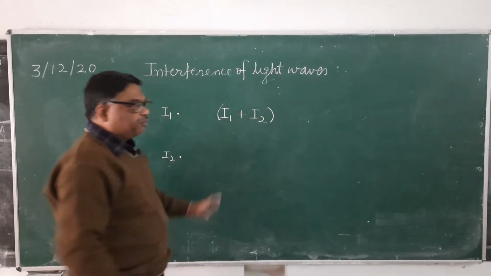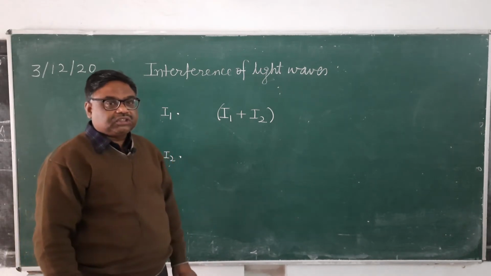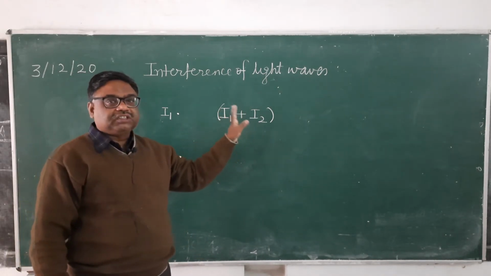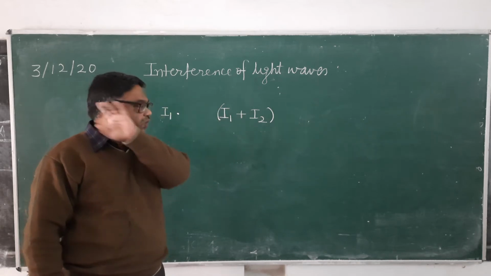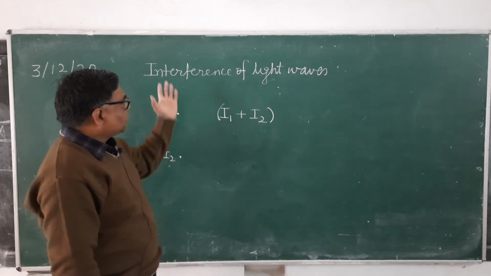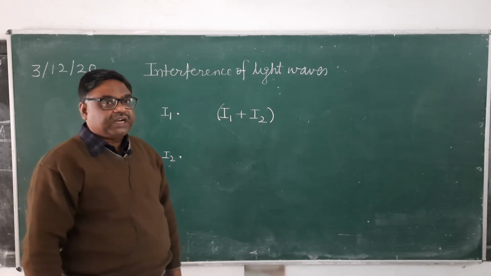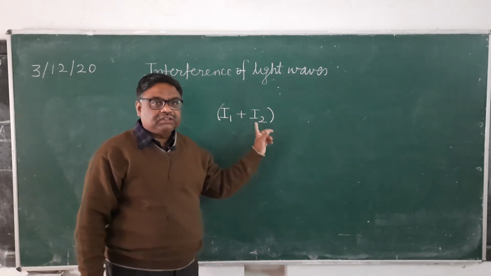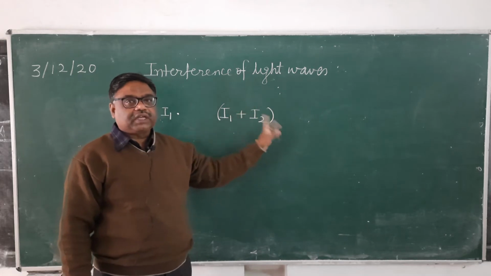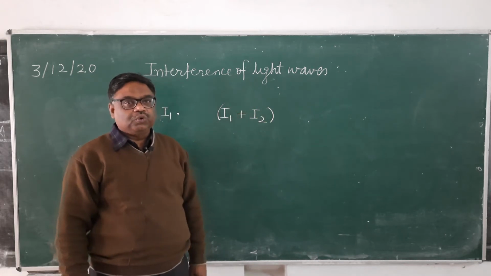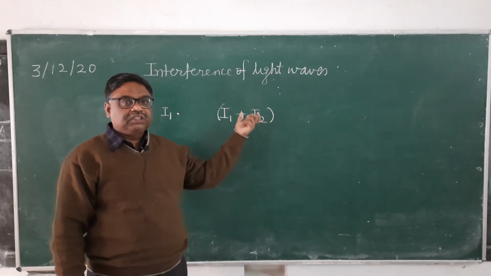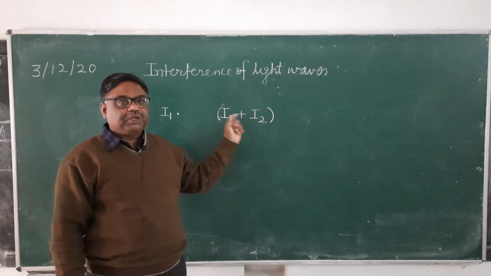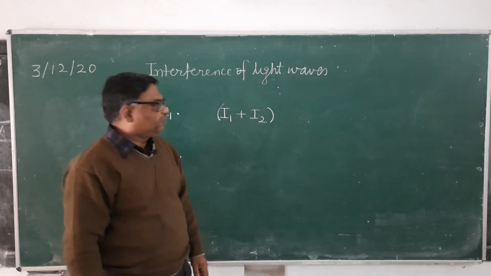Means if there are more light sources in this room, then more intensity will be observed at every point. But because of the interference of light waves, what will happen? We will find that at some points intensity will be more than I1 plus I2, while at some points lesser intensity than this is observed. It takes place because of the interference.